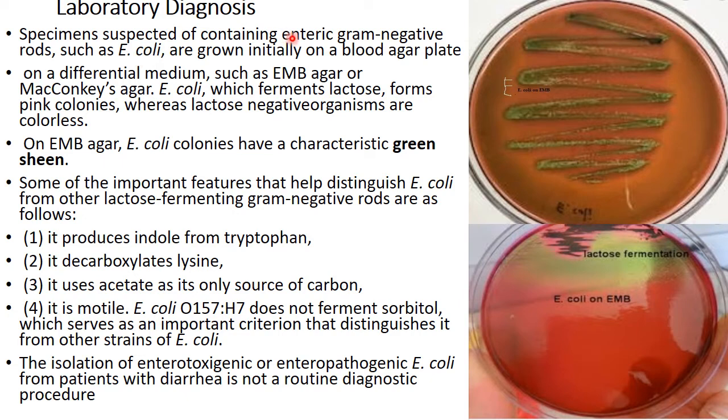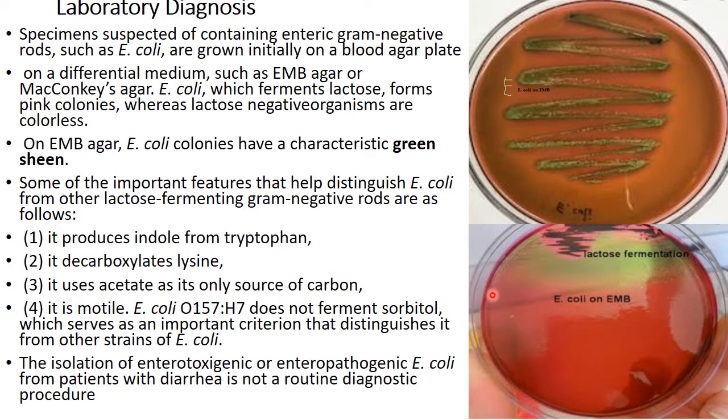Specimen suspected of containing enteric gram-negative rods such as E. coli is grown initially on a blood agar plate. You can grow it on a blood agar plate, but you can also grow it on differential media such as EMB. This is EMB, eosin methylene blue, and you know that eosin methylene blue contains the dyes eosin and methylene blue. They inhibit the gram-positive bacteria and only allow the growth of gram-negative bacteria.